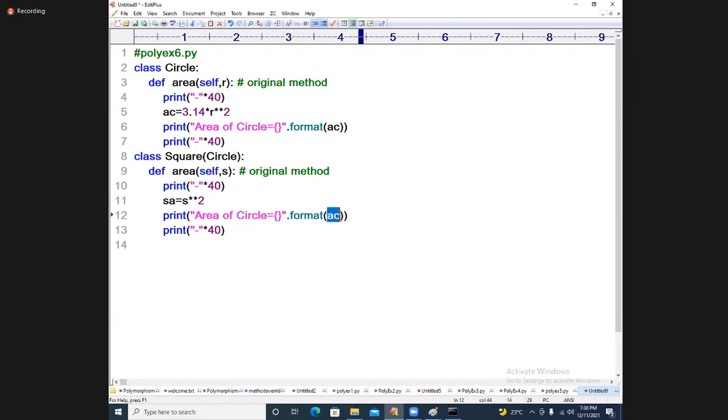I will print SA, area of square. Which method is it called? Overridden method. Area method, same heading, body different. What, students, are you following? Yeah. Up to this, let us go to the main program.